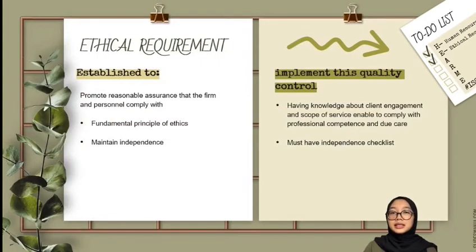Next is ethical requirement. This element provides guidance on ensuring that the firm complies with ethical requirements. Policies and procedures should be established to promote reasonable assurance that the firm and personnel comply with fundamental principles of ethics and maintain independence of mind and appearance. For example, the firm can implement this quality control by having knowledge about client engagement and scope of service enabled to comply with professional competence and due care.